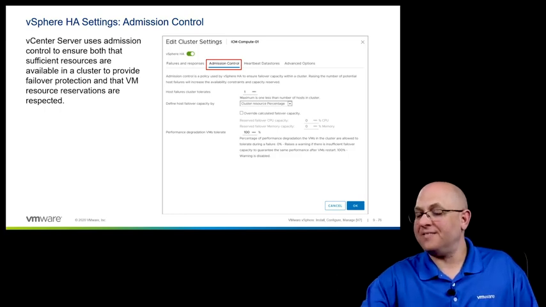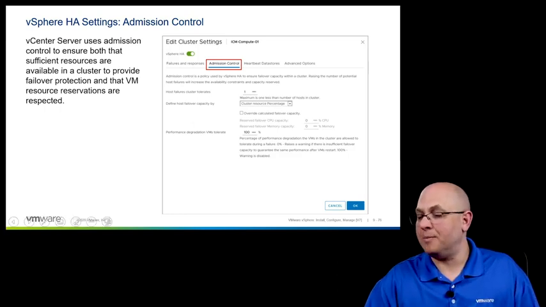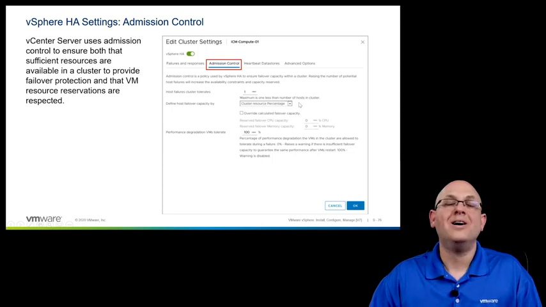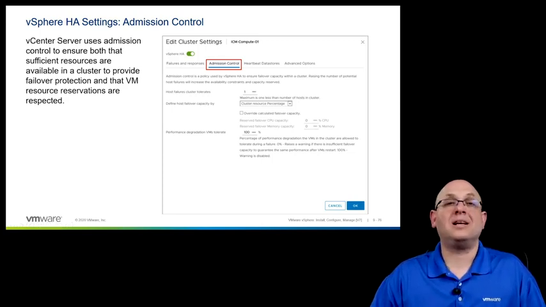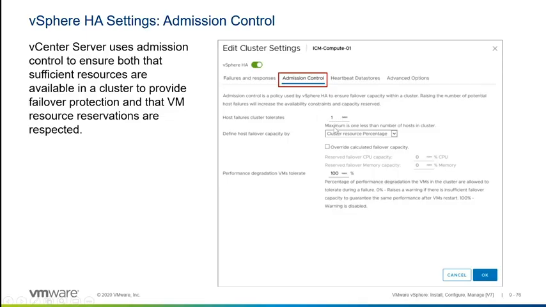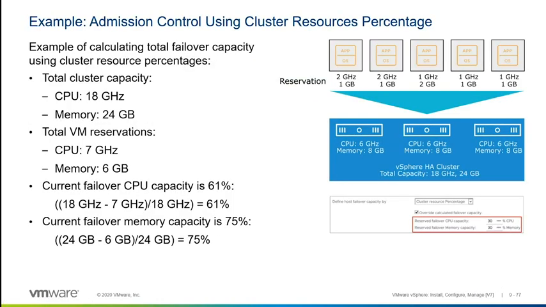We can define host failover capacity by looking at a cluster resource percentage, or looking at something called cluster slots. How many host failures can we tolerate? Here you can choose how many host failures, and here's how you choose how the math is done. All right, let's look at these two options for how the math is done. The first one is by using cluster resource percentage.